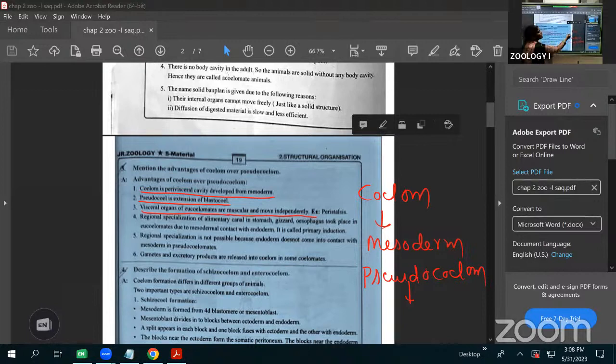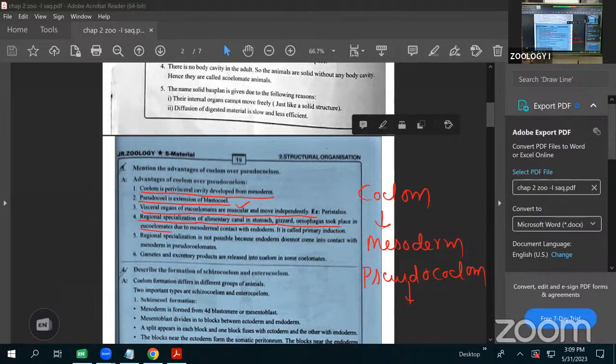But inside the coelom, the visceral organs are present. These visceral organs are muscular. They are made up of muscles, and they move independently. They can separately perform peristalsis. They can move inside the coelom. Next is the regional specialization of the alimentary canal. The alimentary canal is divided into a number of parts, for example esophagus, crop, gizzard. The regional specialization occurs with the stomach, gizzard, esophagus. It took place in the eucoelomates.